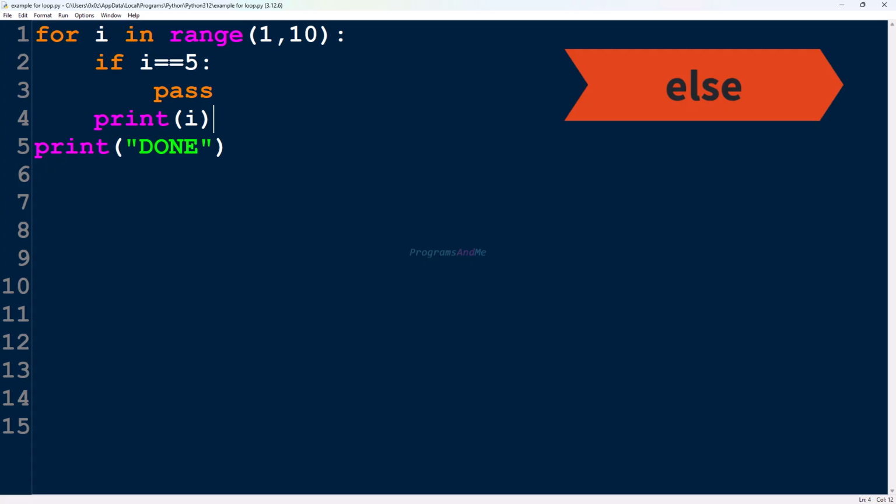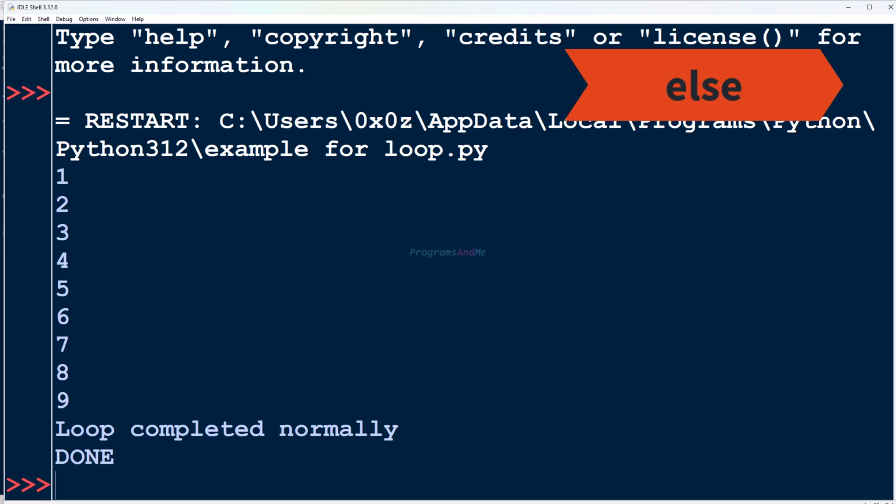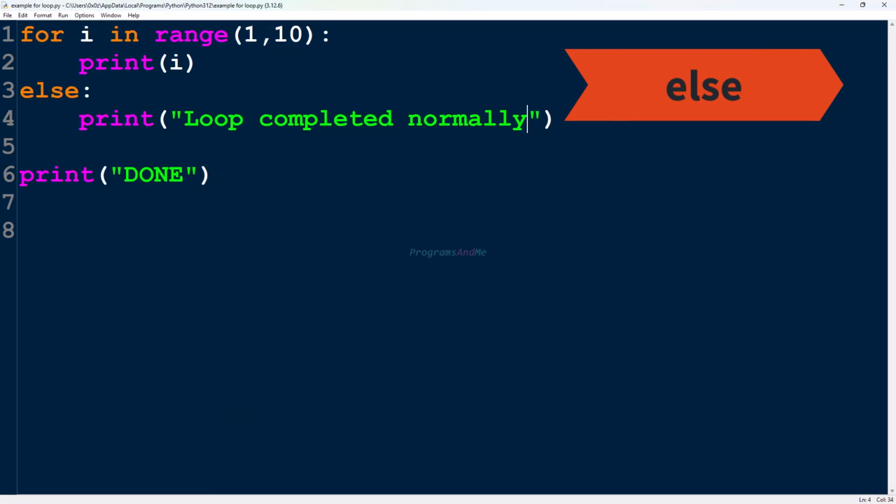Next is else statement. We can use else with the loops. Else part will execute only when loop completes normally. If loop is stopped because of break statement, then it won't execute else block. Here let's take else block for this, okay? Let's save this and execute this. Here loop completed normally, so it will execute else block also. So we'll get this message also.